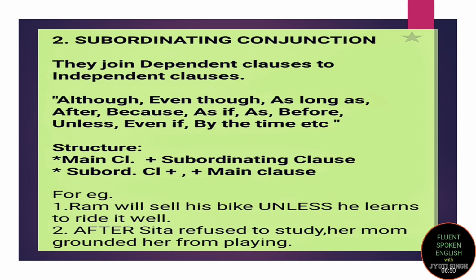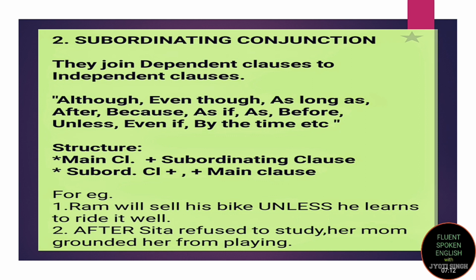For example, Ram will sell his bike unless he learns to ride it well. Here the main clause is Ram will sell his bike, and the subordinating clause, which is a dependent clause, is unless he learns to ride it well. Clear? The second structure is subordinating clause plus comma plus main clause.